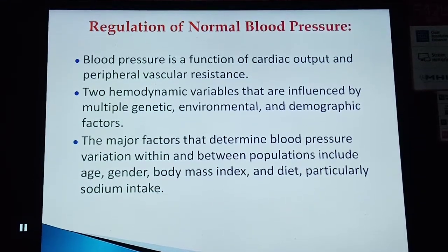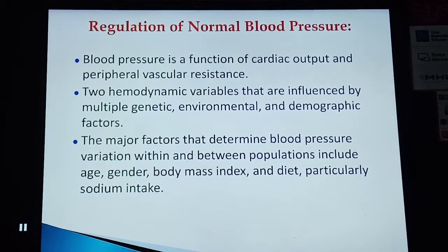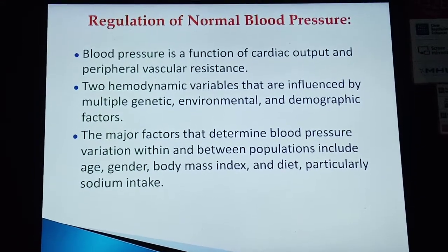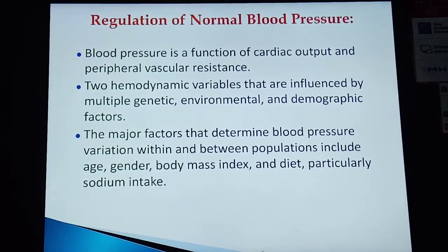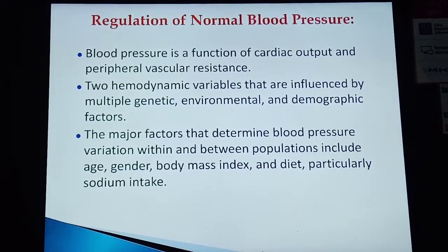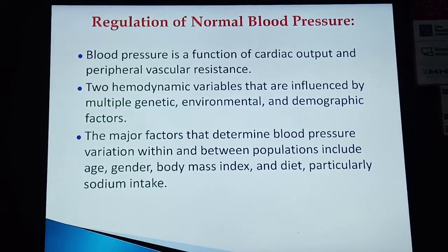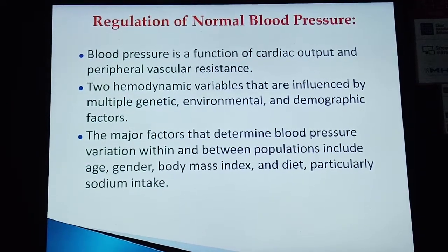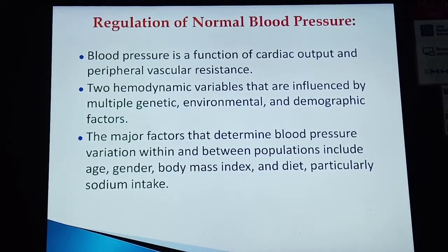So blood pressure is a function of cardiac output and peripheral vascular resistance. This is how normal blood pressure is maintained in our body. So, regulation of normal blood pressure: there are two hemodynamic variables that are influenced by multiple genetic, environmental and demographic factors.